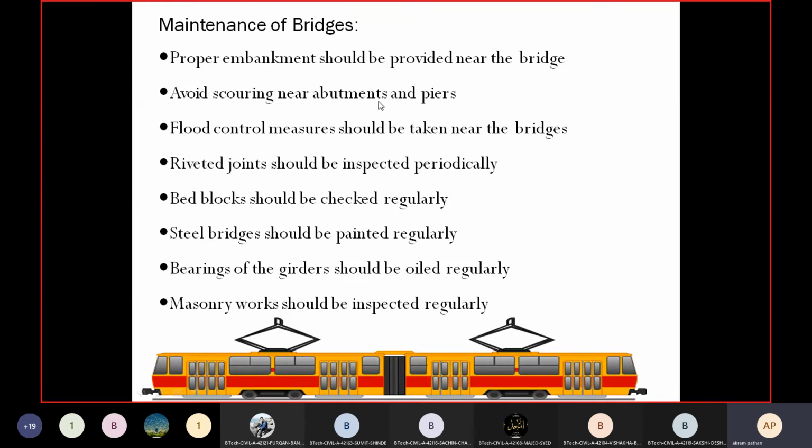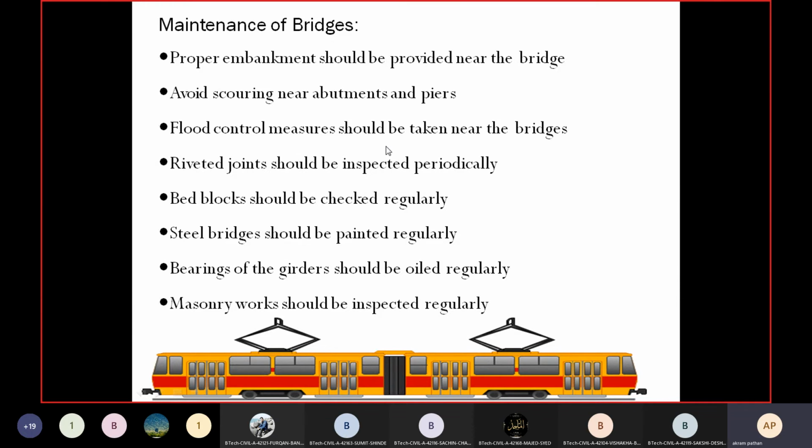Avoid scouring near the embankment and piers. Due to the greater velocity in the river itself, there will be chances of scouring. Scouring means the erosion of the bank of the river near the abutment and piers of the bridges. So to avoid the scouring, to avoid the erosion of the bank of the river or near the embankment and the piers, we have to take this factor into consideration also. Then flood control measures should be taken near the bridges.